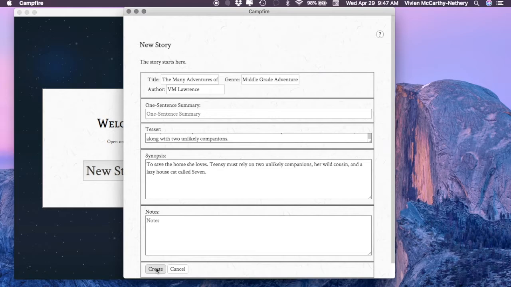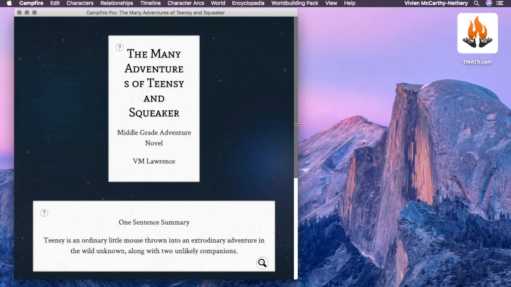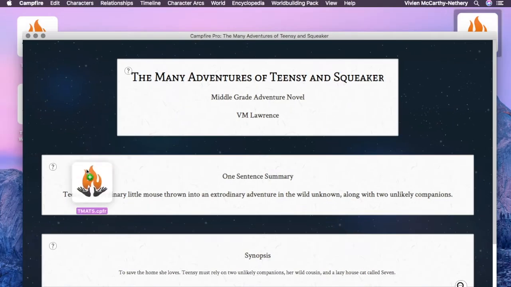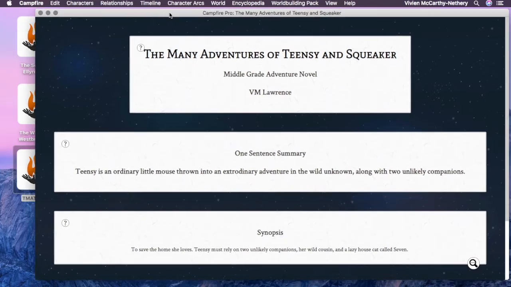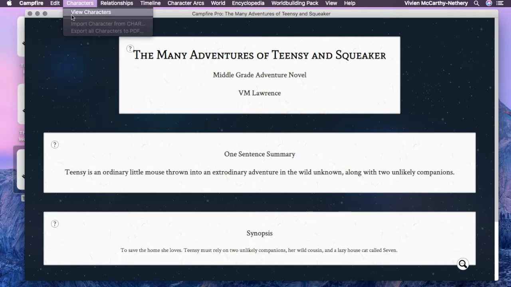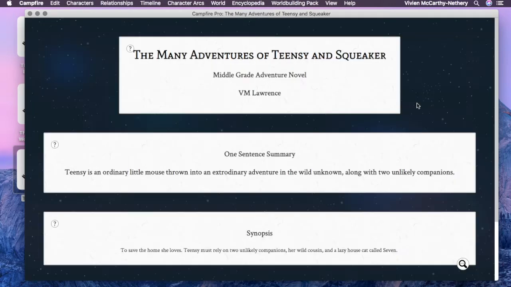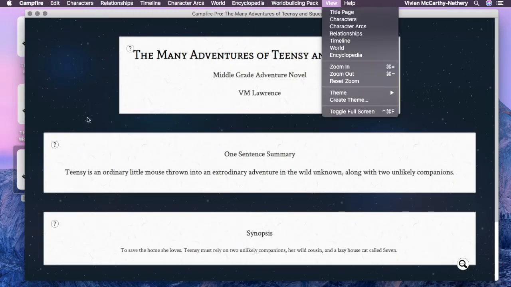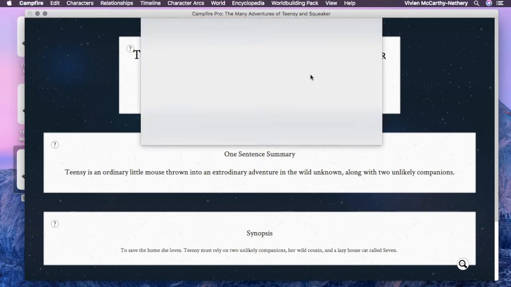We're going to click create, and I like to use initials for my story titles because sometimes they're long. So this is the screen that comes up, and I think I was going to move the icon over to my icon list because I like them all to be on one side. In here, these are your utility panels, and you can search in the story panel. So when you're filling out each of the tabs, you're going to have all this information that's going to build up in this project, and you're going to be able to search the tabs that way.